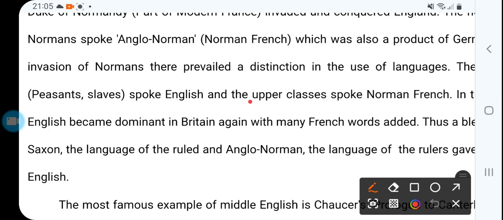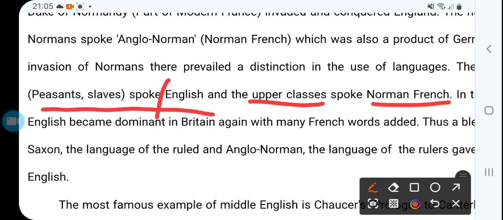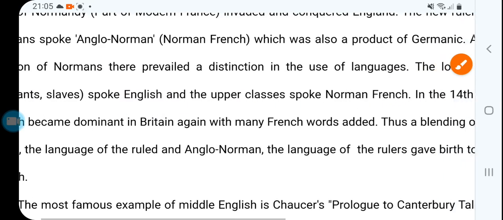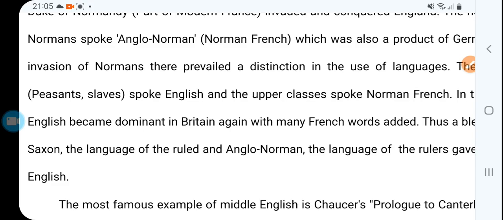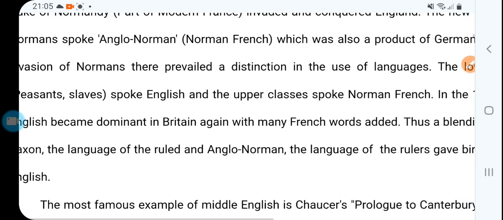Now in the 14th century, English became dominant in Britain again.